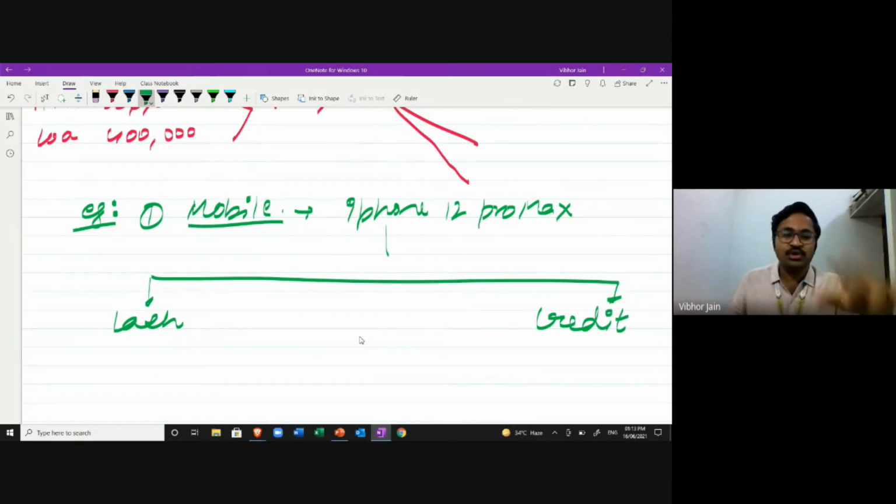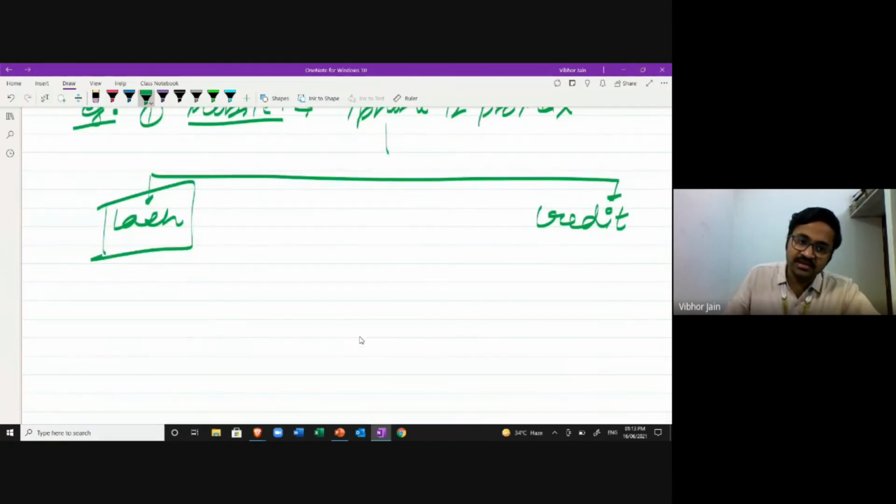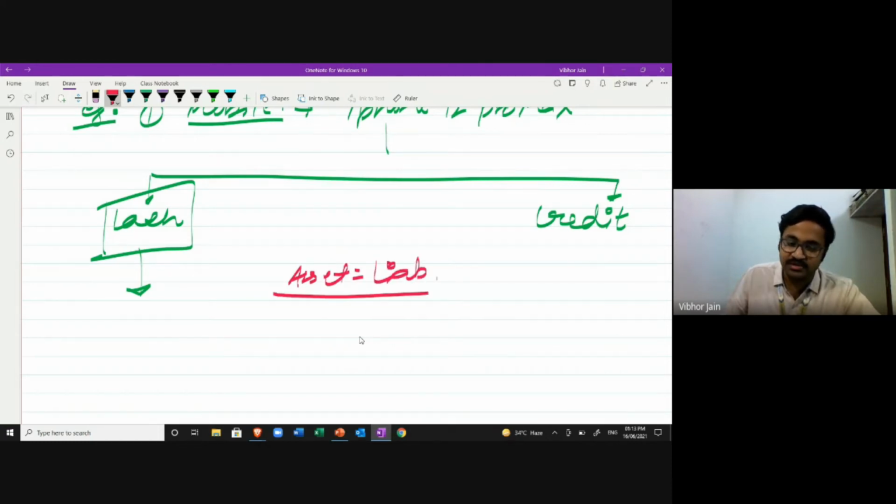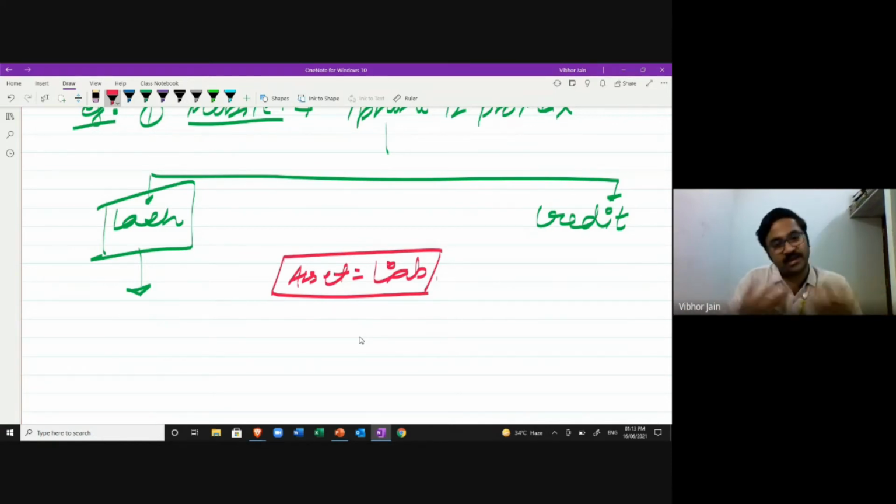You can purchase stock, land, building, whatever you do. Both the things are going to be affected. I'll explain how. First, I'm talking about cash. I'm going to write the accounting equation, and then explain how it is maintained. So asset is equal to liability. This is my accounting equation. Mobile phone is my asset. I can use that mobile phone to conduct my business, to take my calls, to send my emails, and all those things. You understand this, right? Okay. So if I purchase the mobile phone for cash, let's say the price of the mobile phone is 1,20,000 rupees.